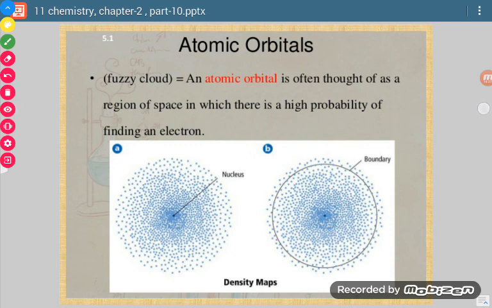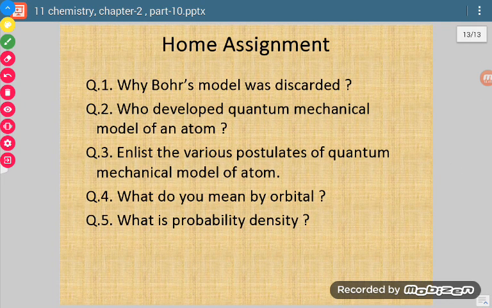Now on the basis of whatever we have discussed today, you have to solve these home assignments.